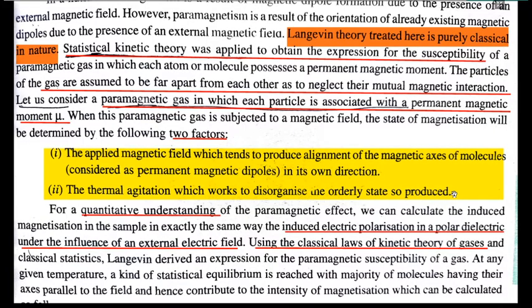Okay, so to derive the Langevin theory, and this theory is purely classical in nature. What he assumed in the beginning is that the statistical kinetic theory was applied. So they adopted kinetic theory because they treated the unpaired permanent dipole moments as a paramagnetic gas.